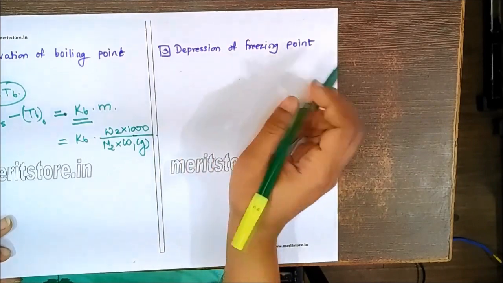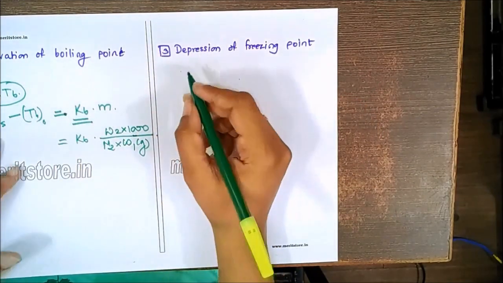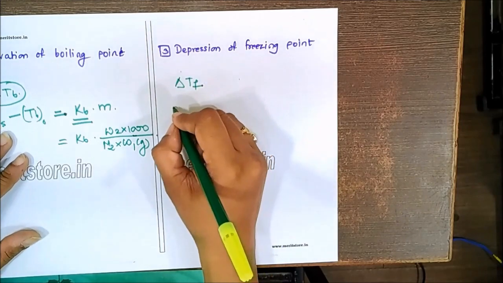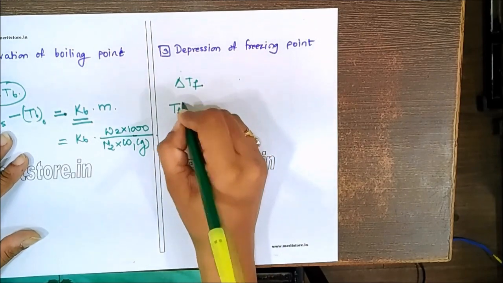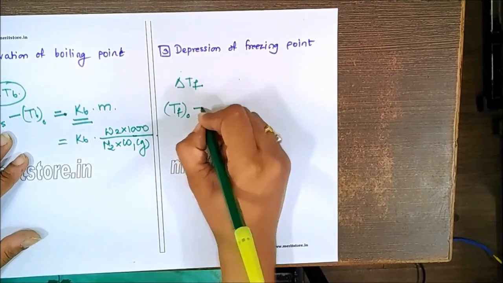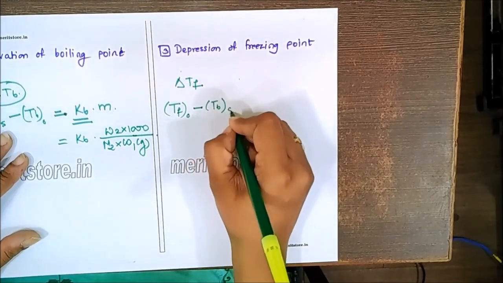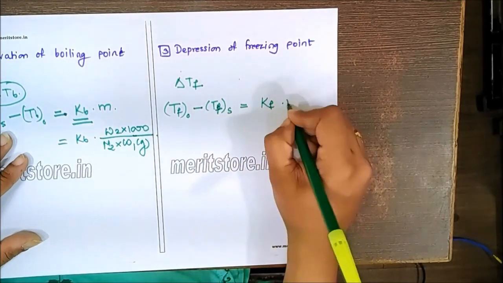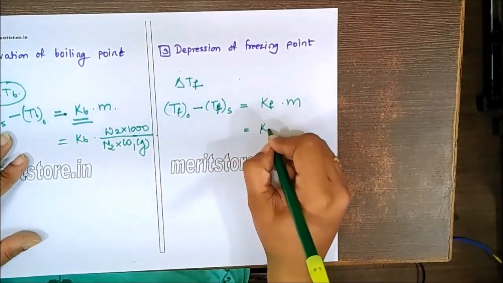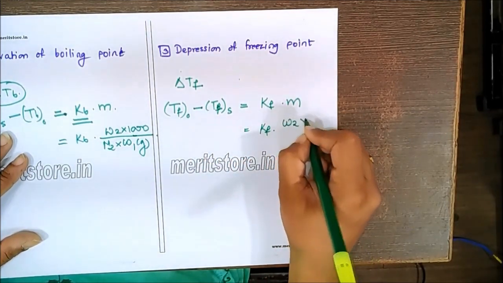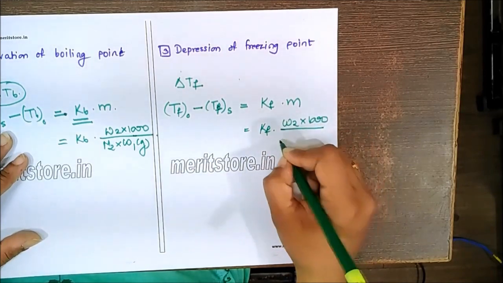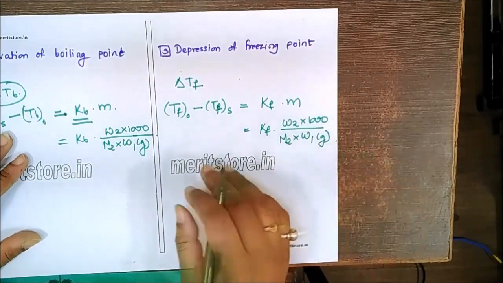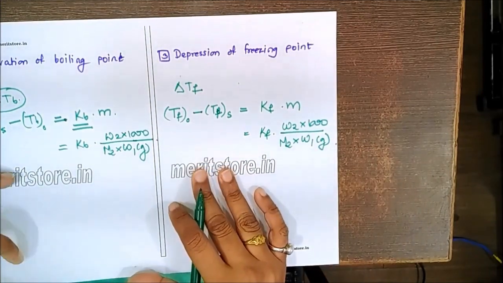Now in case of depression of freezing point, the same formula, only here we write delta TF. Depression in freezing point indicates that the TF of the solvent is more compared to the solution. So that's equal to Kf into molality. That's equal to Kf into W2 into 1000 upon M2 into W1, provided it's expressed in gram.